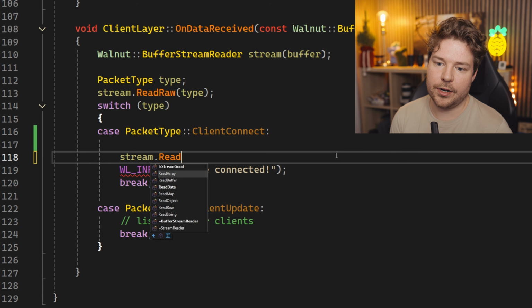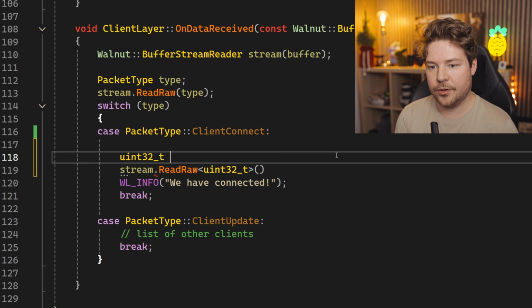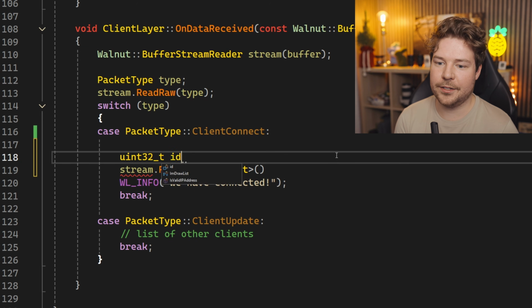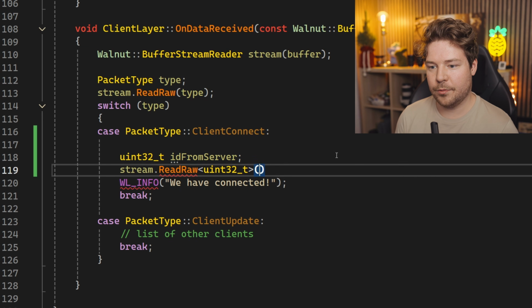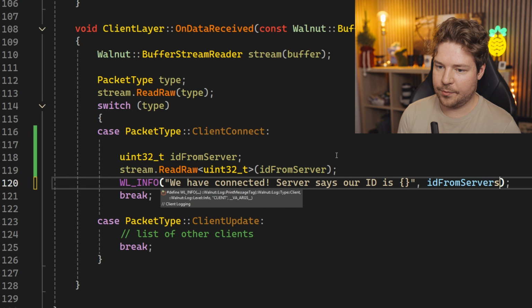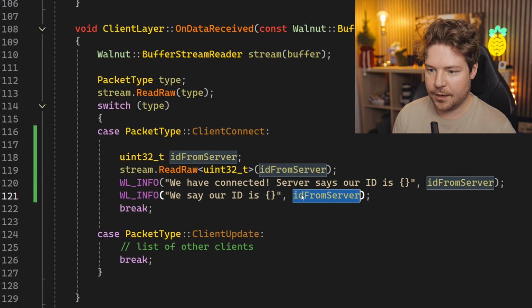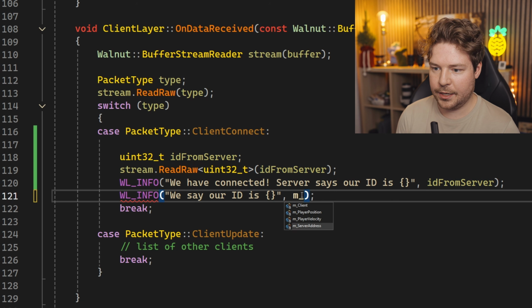So we'll do stream read raw, and this will be a uint32_t, and this is basically going to be that ID. So I'll call it ID from server, and this is what we'll read, obviously. And so we have connected, server says our ID is, and then we'll do ID from server, and then we'll say, we say our ID is, and then we'll do connection or whatever, client dot.